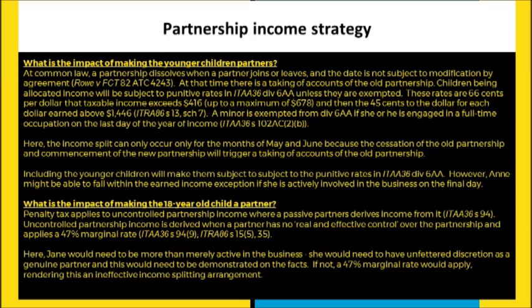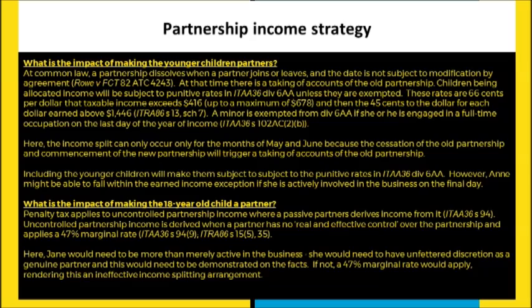So here, there's some things to note with this particular problem. First thing is that the income split, or the advice that we're giving to the partners here, is coming in the last 2 months of the tax year. And one thing about partnerships and dissolving partnerships is that it occurs at the date at which it actually occurs. And that's a question of fact. You can't elect to backdate or to forward date the dissolution of partnerships.